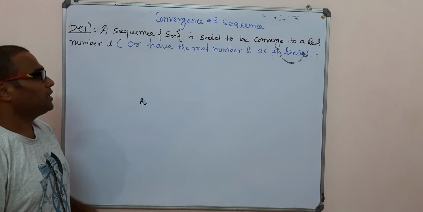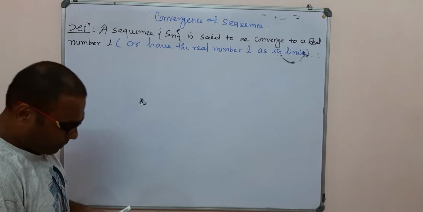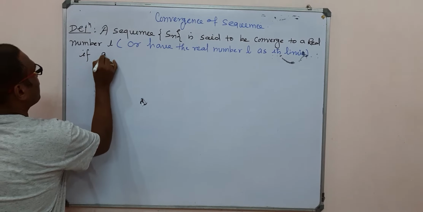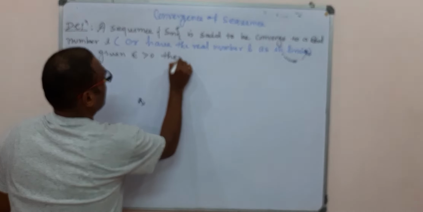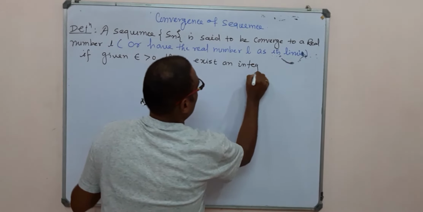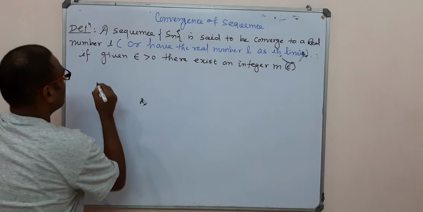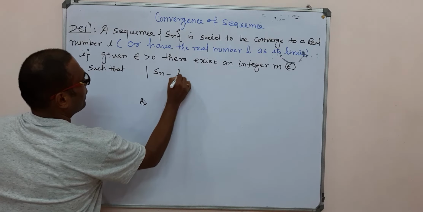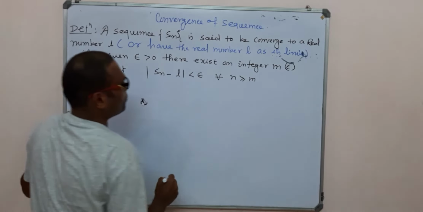A sequence Sn is said to converge to a real number L, or have a real number L as its limit, if for a pre-assigned value epsilon, that is, given epsilon greater than 0, there exists a positive integer m, which depends upon epsilon, such that the mod of Sn minus L is less than epsilon for all n greater than or equal to m.